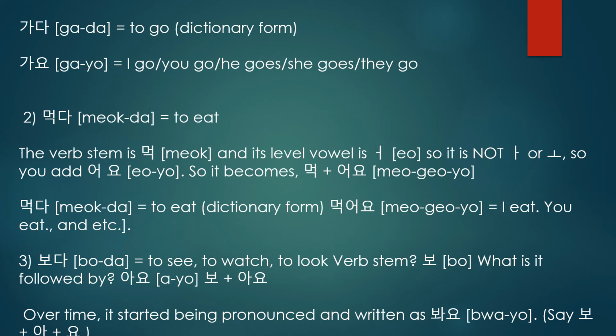O. So is it following rule 1, 2 or 3? It is following rule 1. Rule 1 means if the verb stem ends with o, it is followed by ayo. So you can write boayo or boyo. After pronouncing two or three times, the two sounds are the same. Both are correct.